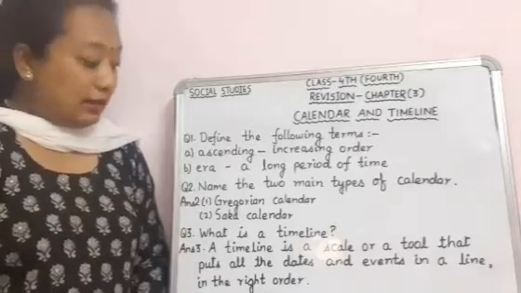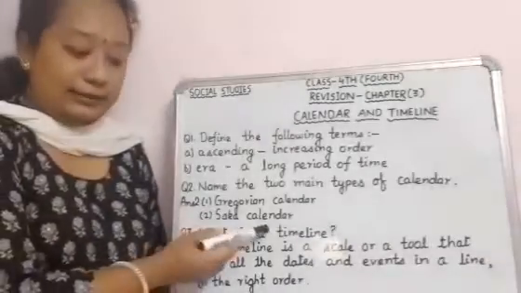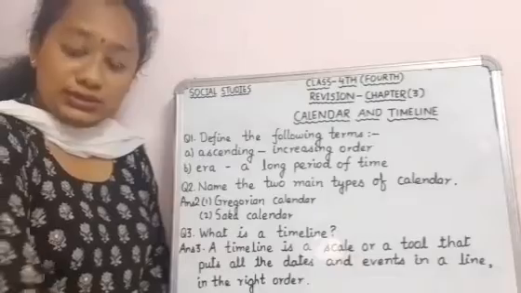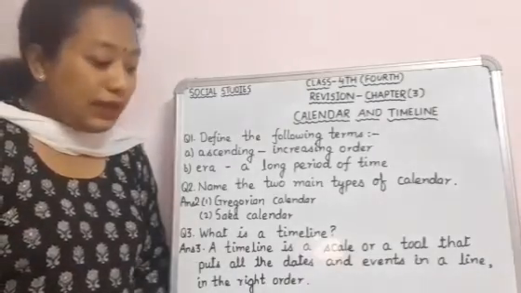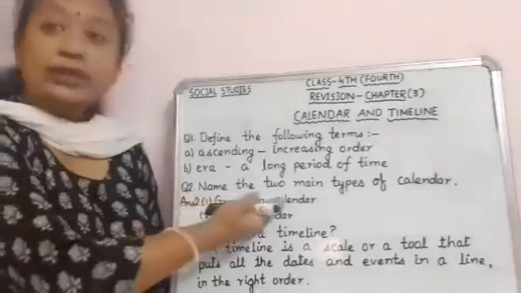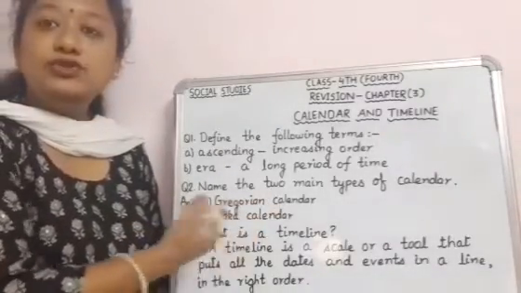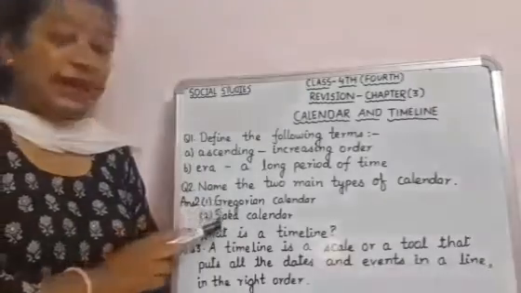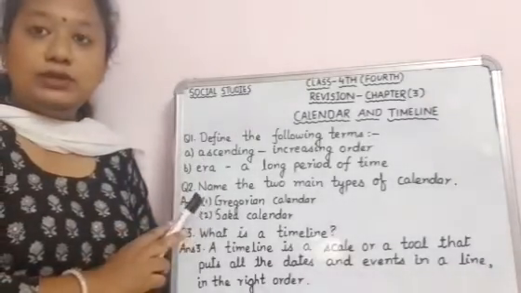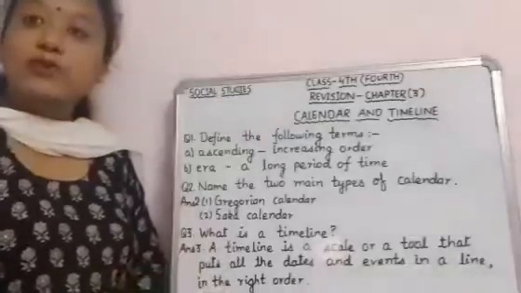After that comes the Saka calendar. This is also an important calendar and it is also used in India. Just like the Gregorian calendar, the Saka calendar is also a solar calendar, and the Saka calendar also has 12 months.